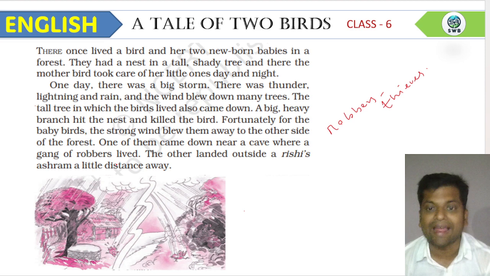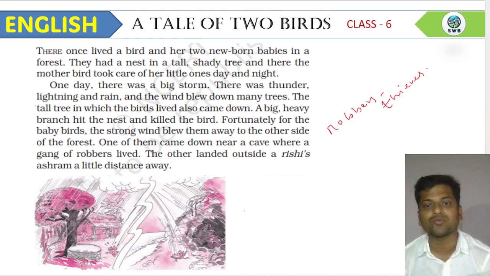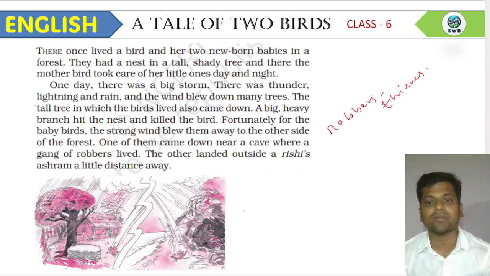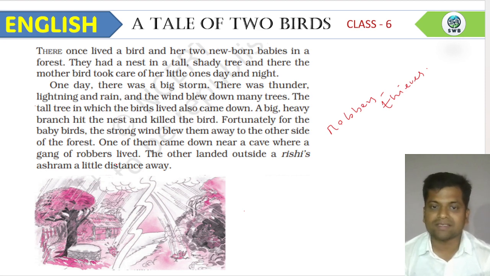The other landed outside a Rishi's ashram, a little distance away. So what happened to the other bird? One bird fell down near a cave where some gang of robbers were living, and the other bird landed near a Rishi's ashram.